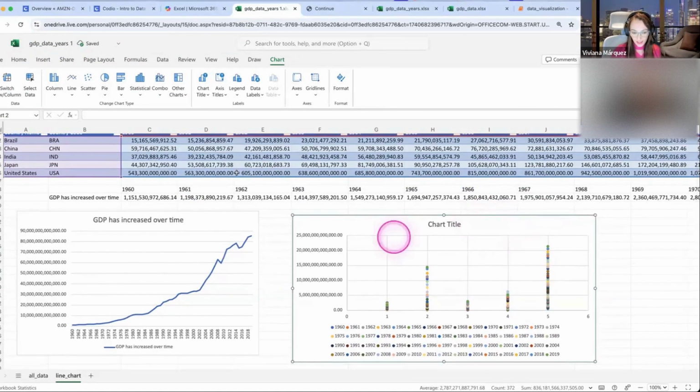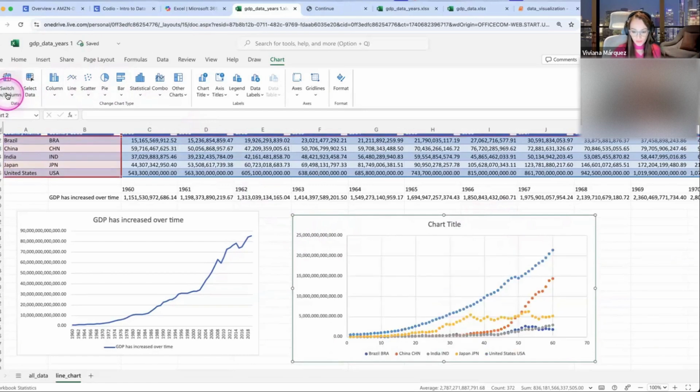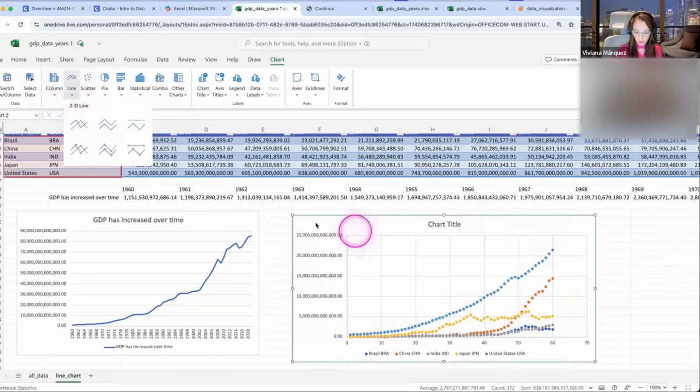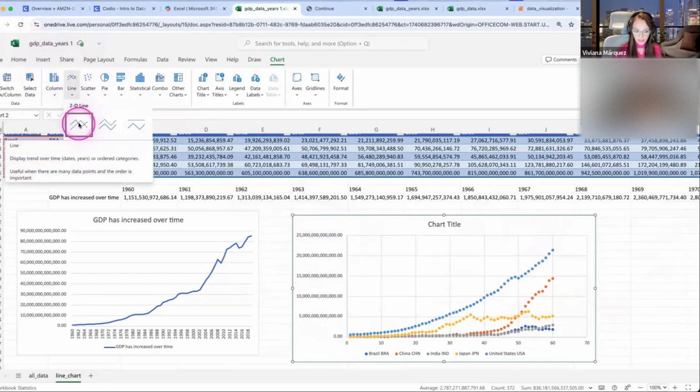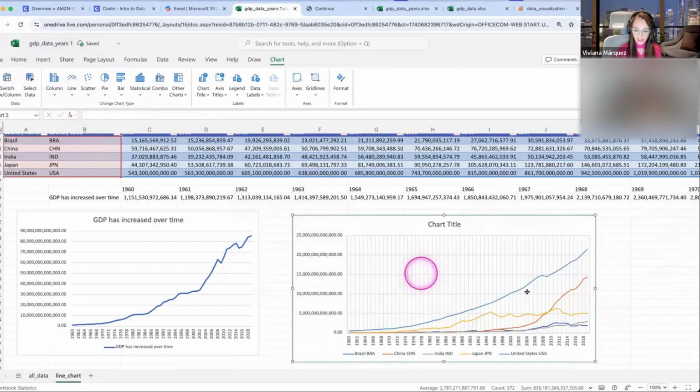But once you're in here, you have to click on switch row column. And now this looks more like a line chart. We just need to connect the different points so we can have a line chart. So once you have it in this state, you select the chart, click on line, and you select the line visualization. And there you go.